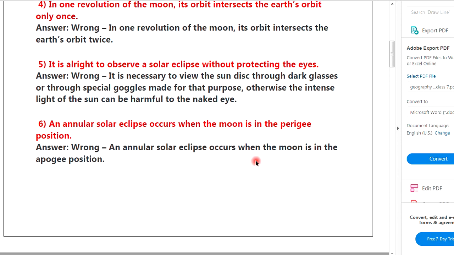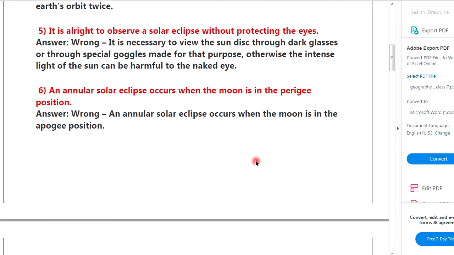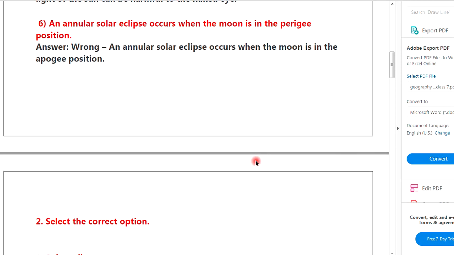Question 5, it is alright to observe a solar eclipse without protecting the eyes. Answer wrong. It is necessary to view the sun disk through a dark glasses or through a special goggles made for this purpose, otherwise the intense light of the sun can be harmful to our naked eyes.